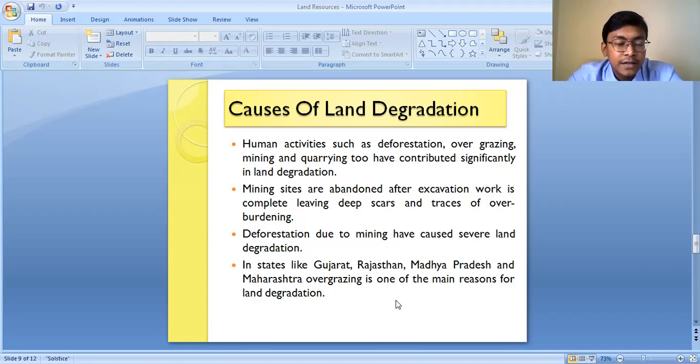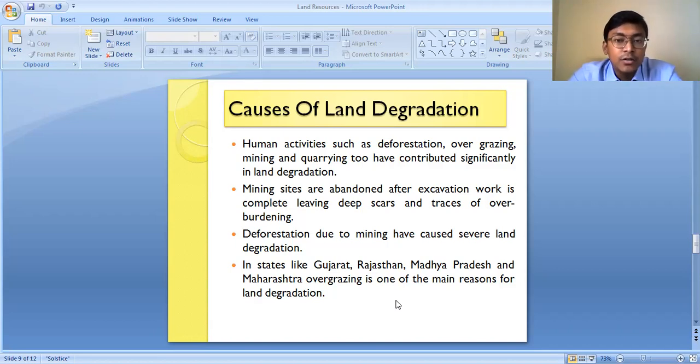So they eat away the grasses. After eating away the grasses, only the roots of the grasses are living, and the animals feed on that also. So what is happening is that the land gets exposed to the sunlight, to the rainwater, and to the wind, and ultimately the chances of soil erosion because of the wind and the rainfall increases and causes land degradation.